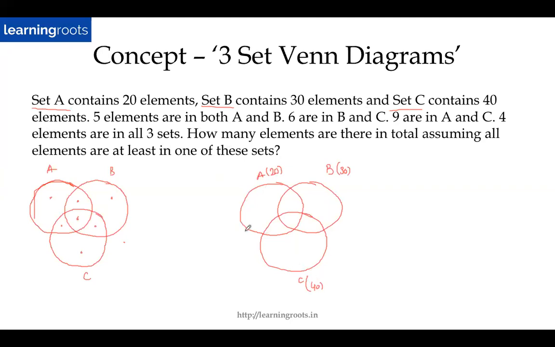Right? Now, what does the next line say? 5 elements are in both A and B. Okay. So where should I put 5? Should I put it here? Okay. Should I put 5 here?